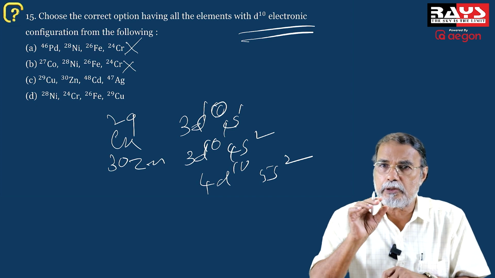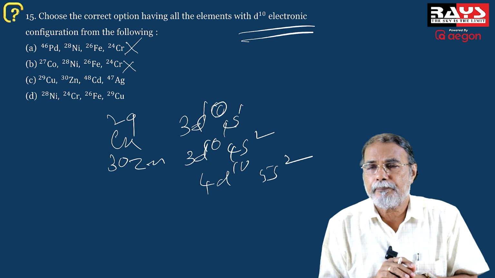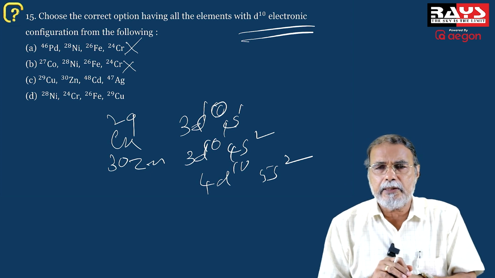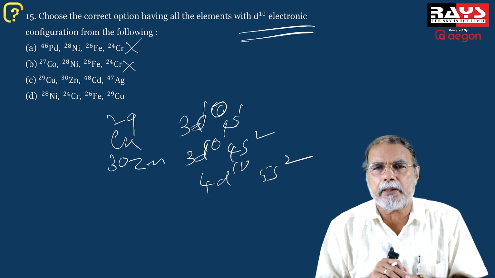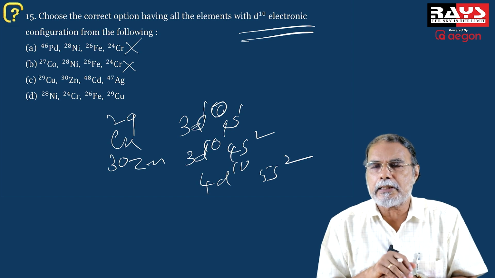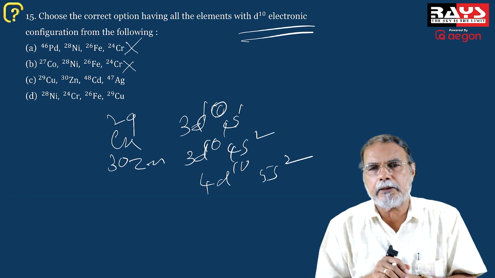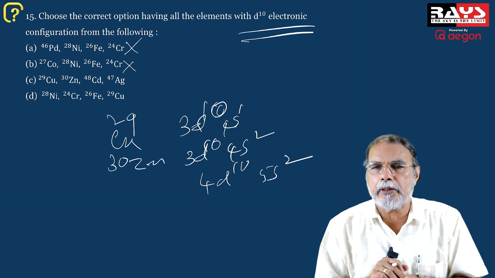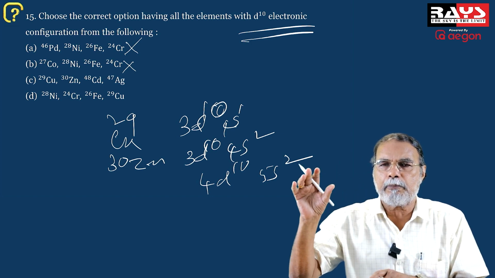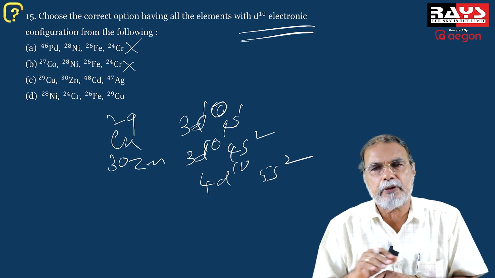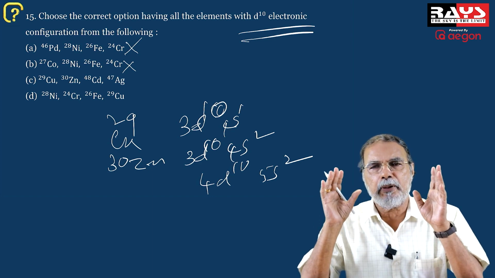The position of the elements in the periodic table must be clear to you. Often when students study the periodic classification of elements, they don't look at the periodic table. It is very important. In my humble opinion, as I said in another session, it is always good that you look into the periodic table at least for 5 minutes every day, so that you have a clear picture of what the periodic table is, what are the elements at particular positions, and what is the order of atomic numbers. Everything will be very clear to you. It will be in your mind.